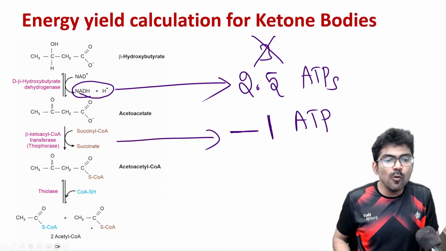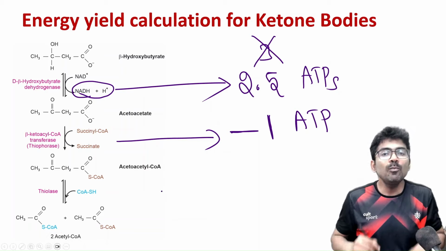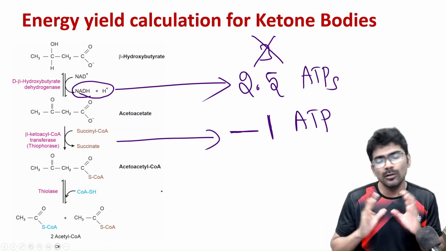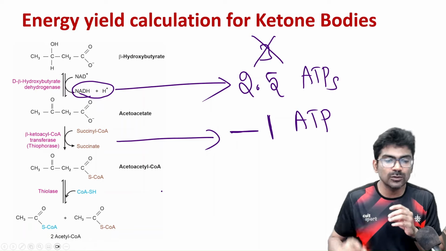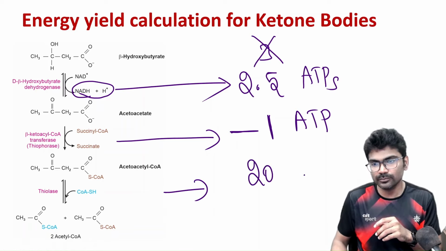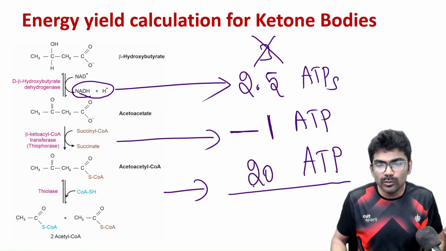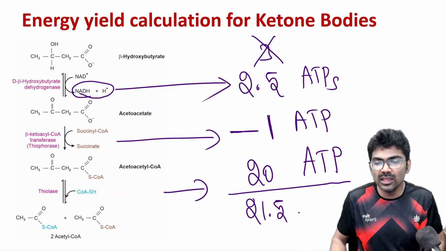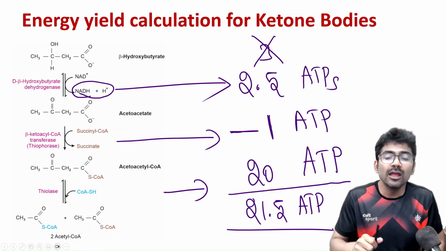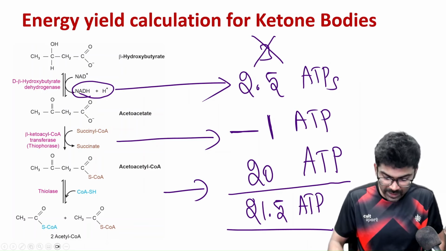What about 2 molecules of acetyl CoA? Complete oxidation of acetyl CoA produces 10 molecules of ATP. So 2 into 10, 20 ATP. So 20 plus 2.5 is 22.5, minus 1, 21.5 ATP. So one molecule of beta hydroxybutyrate can produce 21.5 ATP.